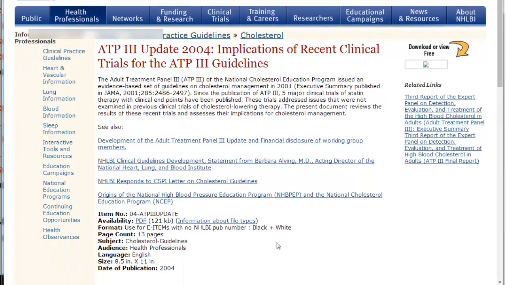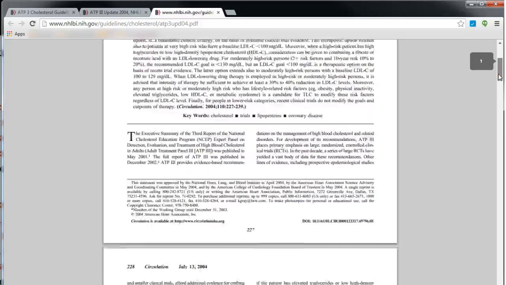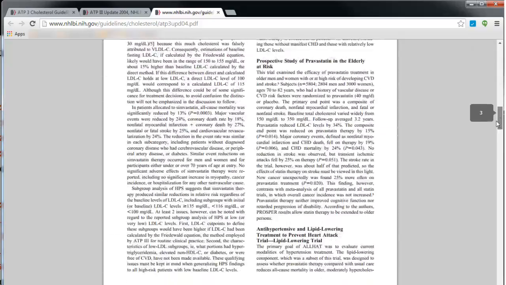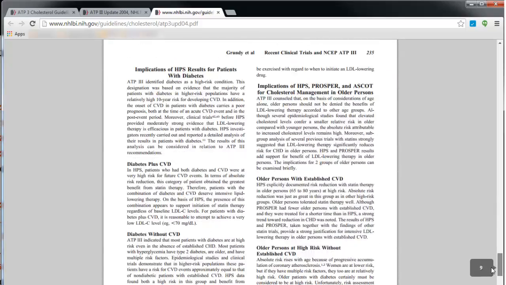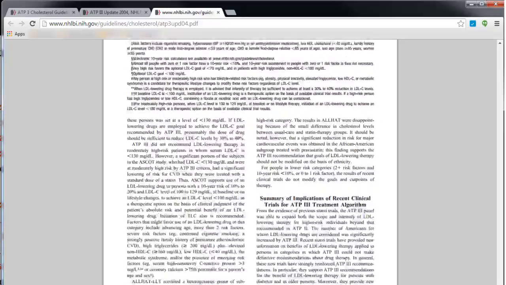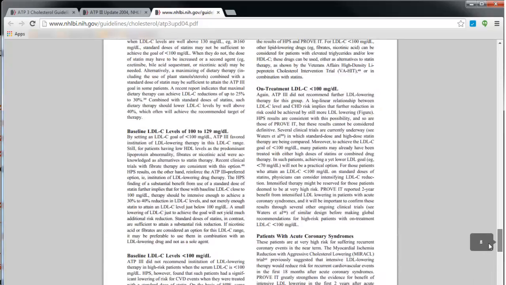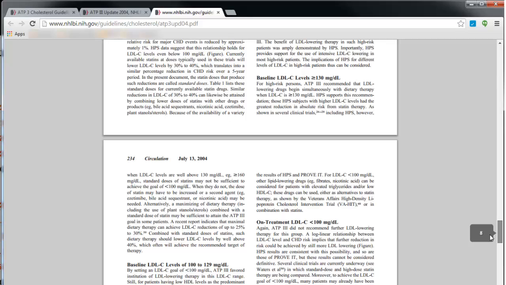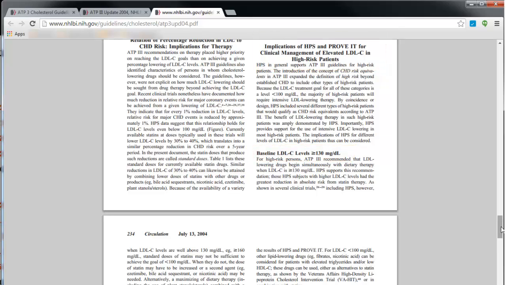Now this is another page where you have to just scroll down and click on the PDF. Now here's the document for the guidelines of how to treat people with high cholesterol. This is the document that is guiding our doctors who are prescribing us statin medications. And if you scroll down, you will actually see the sections that talk about how to treat people with different levels of cholesterol. But let's go back up to the top to see who wrote this document.